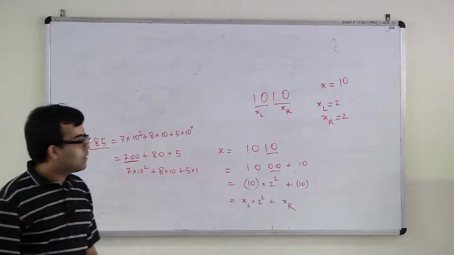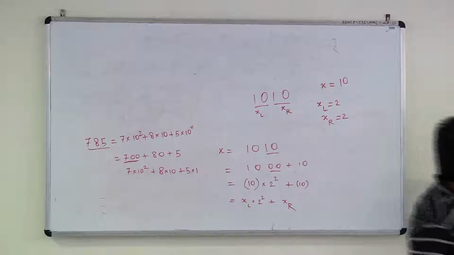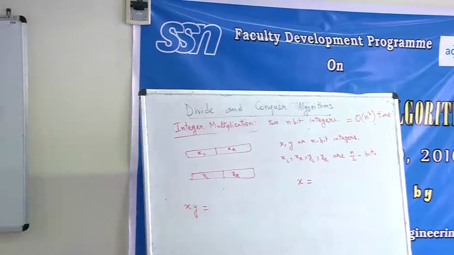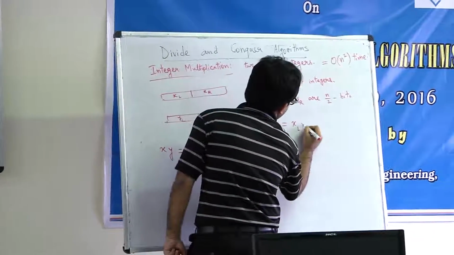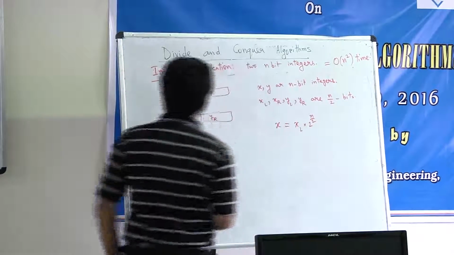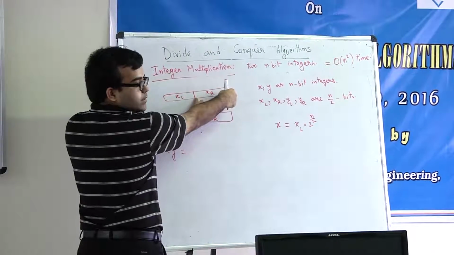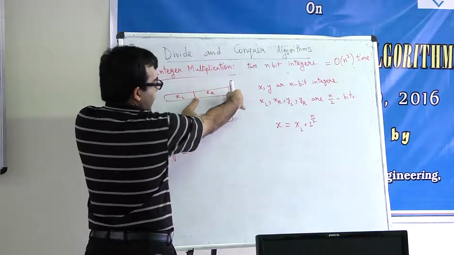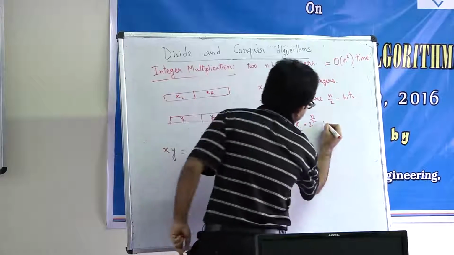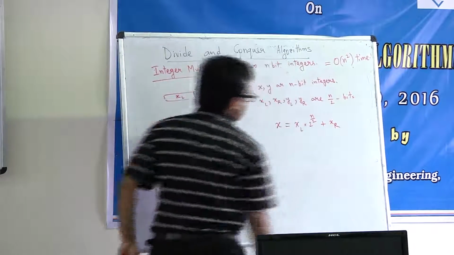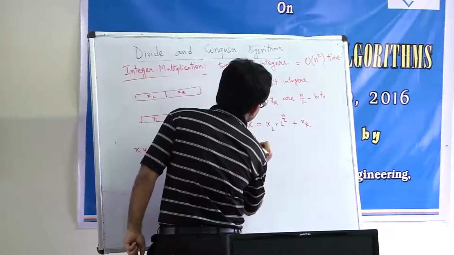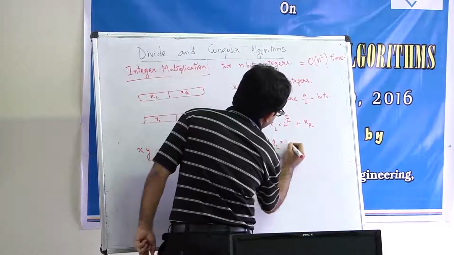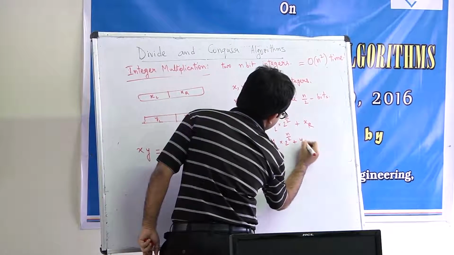Okay. So now from this example, what will be x in terms of xl and xr? Exactly. x will be xl times 2 to the power n by 2, because there are n by 2 bits sitting here which you replace by 0, and then add xr. Is this part clear? Okay. And similarly, y is going to be yl times 2 to the power n by 2 plus yr.